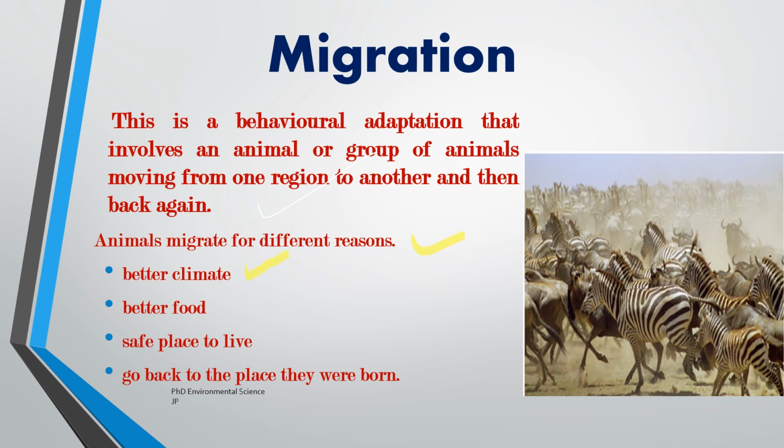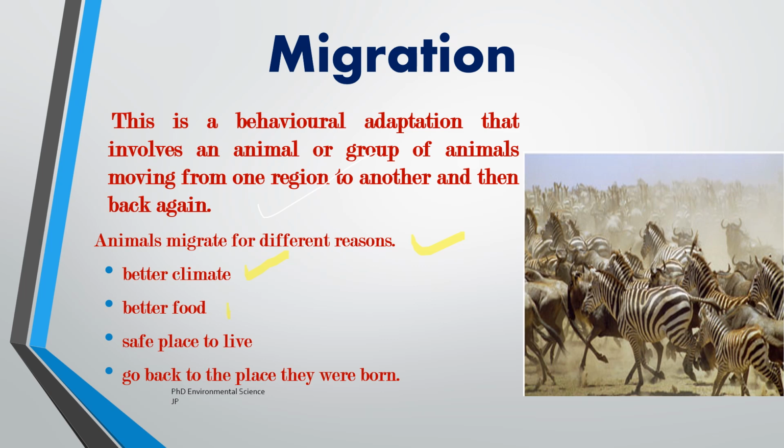Many animals migrate to escape harsh weather conditions. For example, birds such as the Arctic tern migrate thousands of miles from their breeding grounds in the Arctic to warmer regions in the winter. This movement helps them avoid extreme cold and find more favorable conditions for survival.